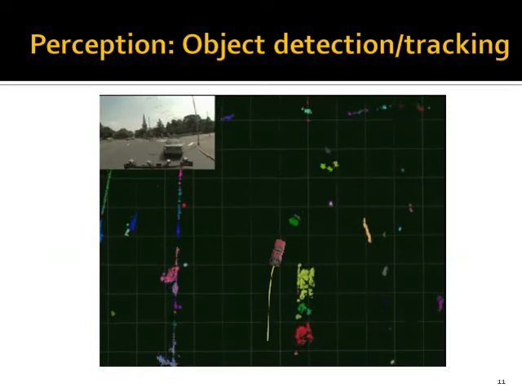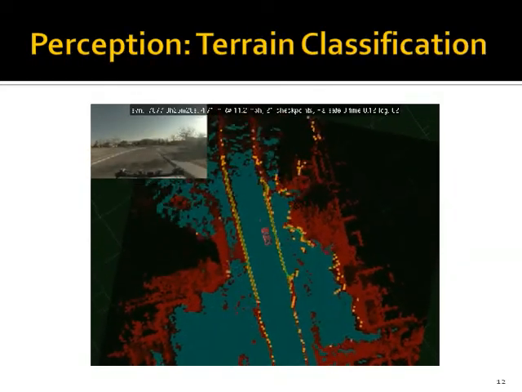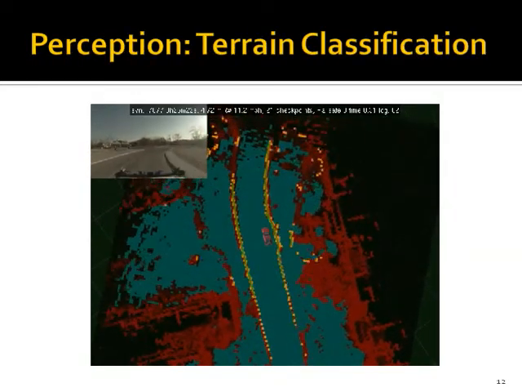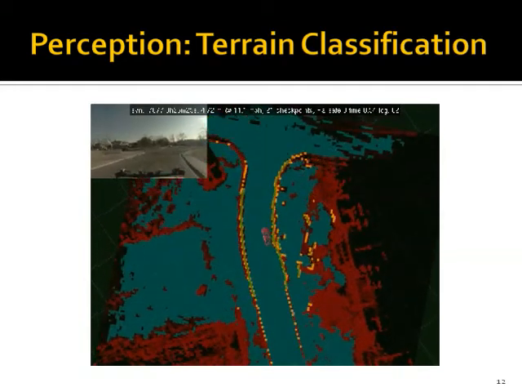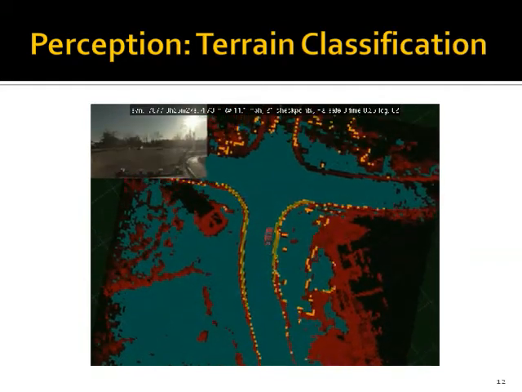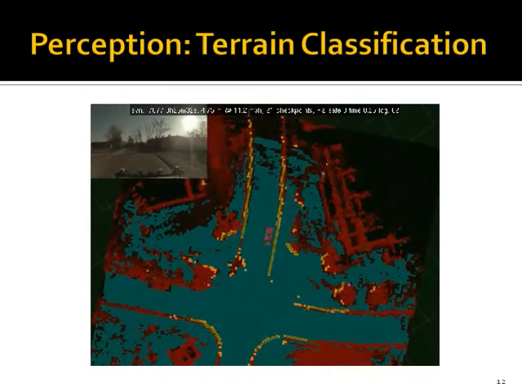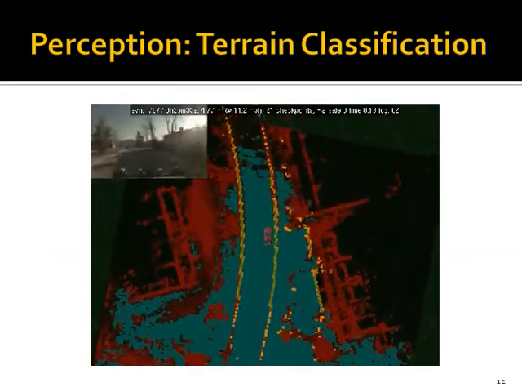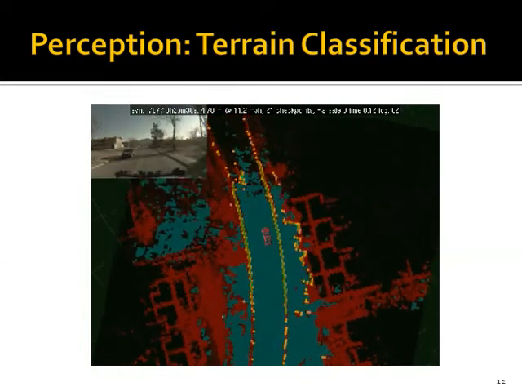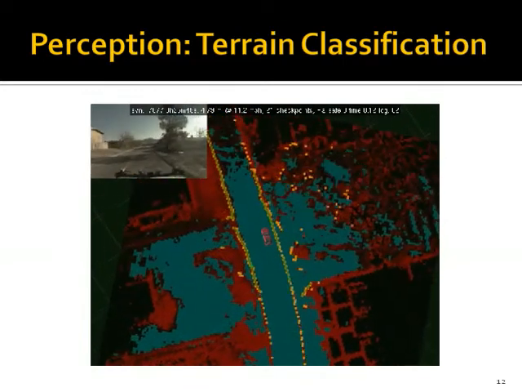Another key challenge in the DARPA Urban Challenge was determining where it was safe to drive. This video illustrates a terrain classification system that classifies terrain as either safe, green, unsafe, red, or belonging to the edge of the road, yellow. This video uses LiDAR data, but we are currently extending our approach to deal with camera data instead.